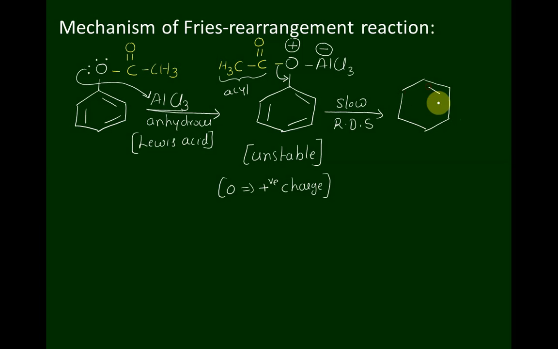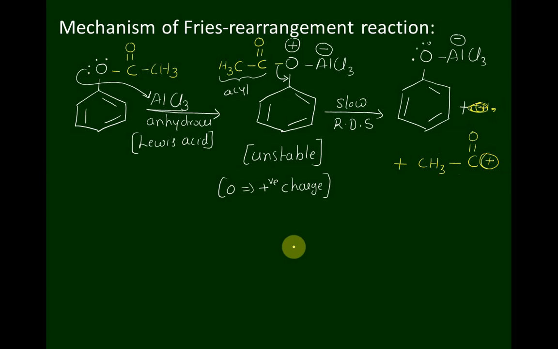Double bond, O, AlCl3 minus, plus. We get CH3 C double bond O positive charge.